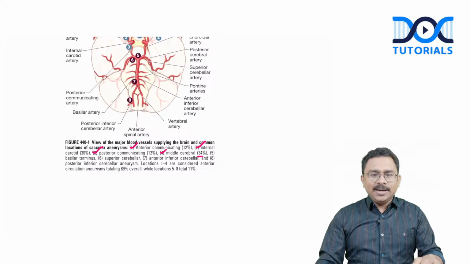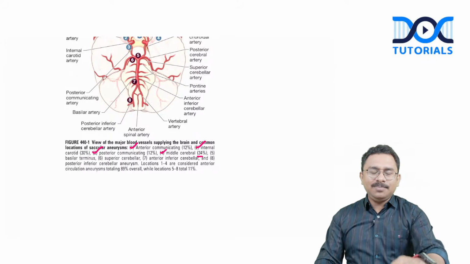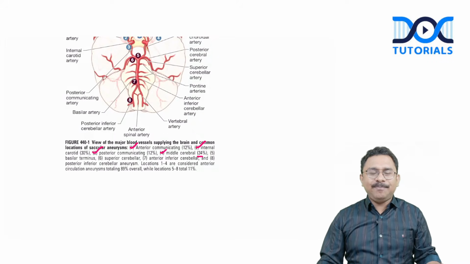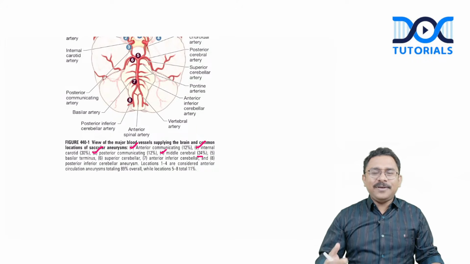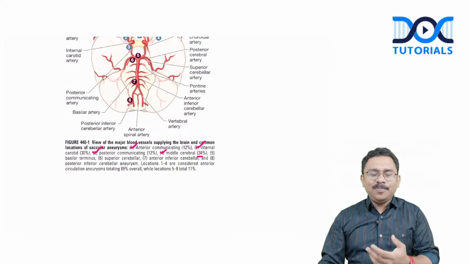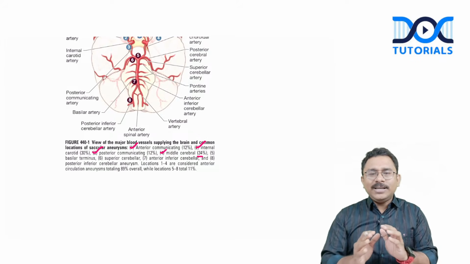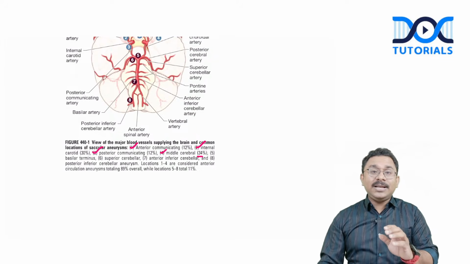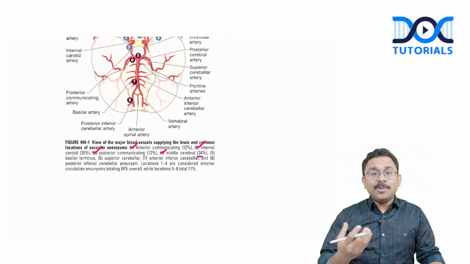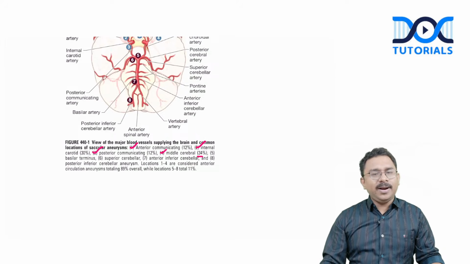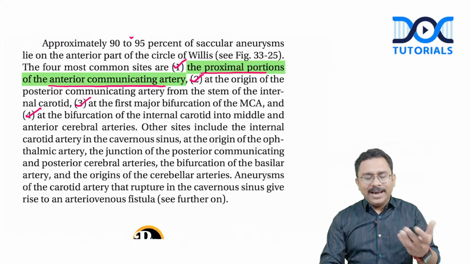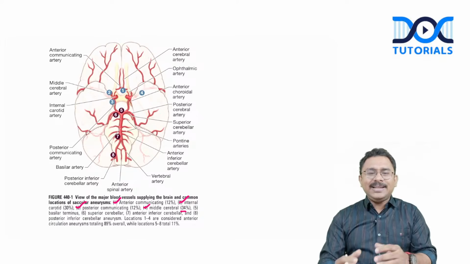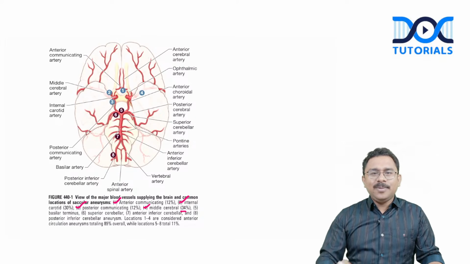Now, this particular data is pointing more towards the middle cerebral artery. So I just had a talk with my neurosurgeon friends as well on what the neurosurgery textbooks had to say. One of my friends also sent me multiple references. What is the general consensus now is that when you take all the aneurysms, including the unruptured, incidentally detected aneurysms, some data is skewed towards the middle cerebral artery. If the question was about anterior communicating artery, then according to certain data it would have been that. But again, the Harrison reference is slightly tilting towards the middle cerebral artery.